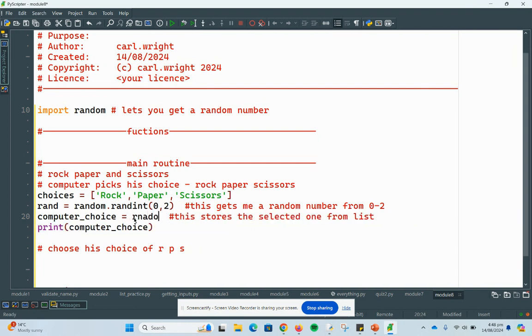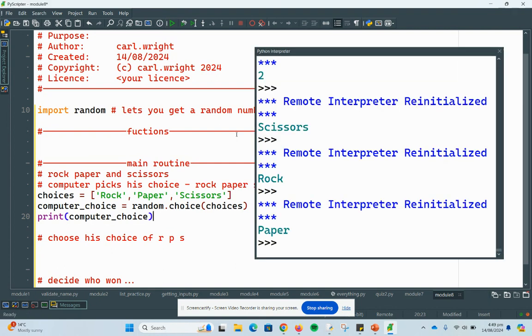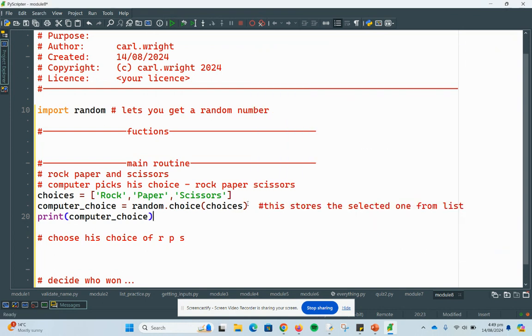I could go random dot choice. Random dot choice will actually pick something random from a list. So this is actually easier than using a random number, and you wouldn't even need this line of code. Boom. So you could do it in less code. Let's check it and see if it works. And you'll see, yeah, it picked paper. So that works even more efficiently than getting a random number. Scissors. And it's randomly picking something from my list.